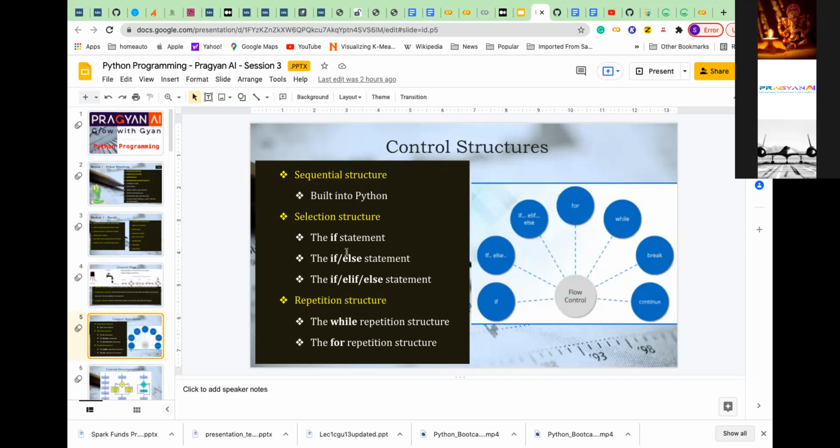When we say computer programming, there are three essential things: sequential, selection or the condition, and the loops. These are the main three basic foundations. Almost all programming languages should support this, because in day-to-day activities we do these kinds of things. That is why we need that kind of support in the programming language. Any questions here?